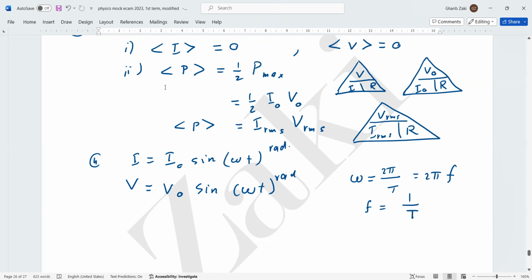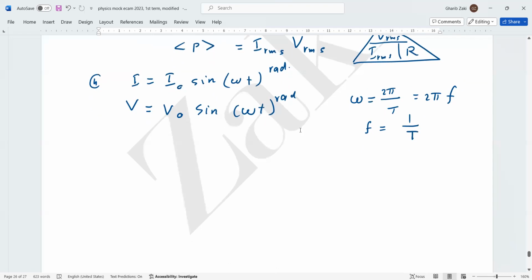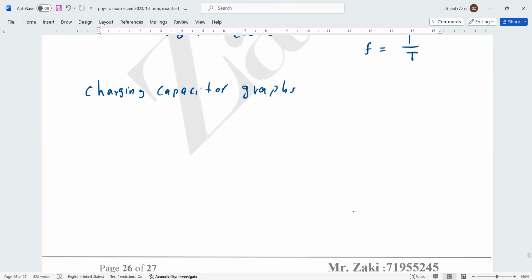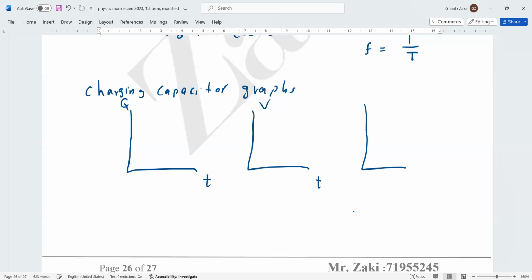And remember, in the case of a capacitor, the charging and discharging graphs. We have 3 graphs, you have to remember them. Number 1, number 2, number 3. This is the Q-t graph, this is the V-t graph, and this is the I-t graph.